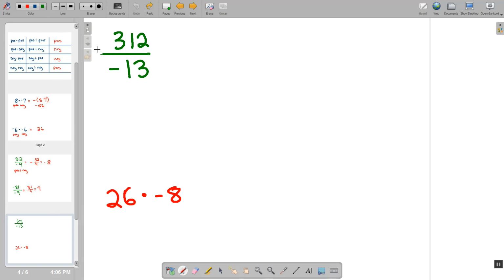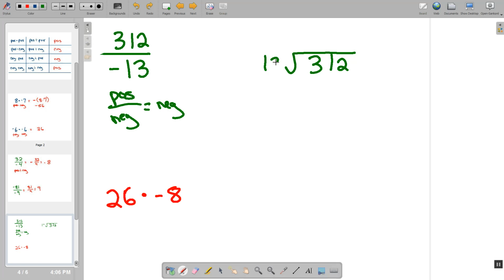For this top problem, 312 divided by negative 13. Since this is a positive divided by a negative, our answer will be a negative number. So we're going to finish this problem with long division, but ignore the negative part until the answer. So if I have 312 divided by 13, the first thing I have to identify is how many times can I multiply 13 to get as close to 312 as possible.